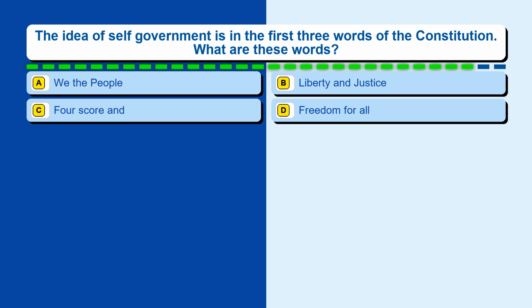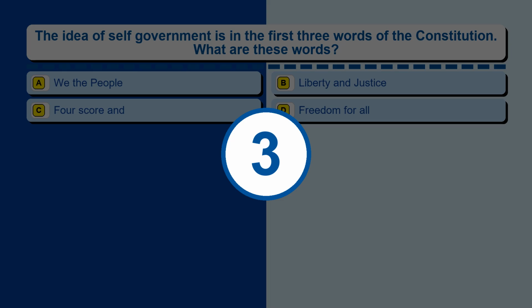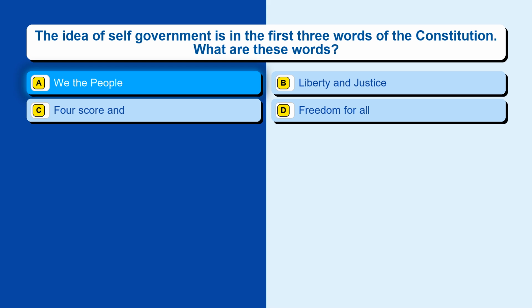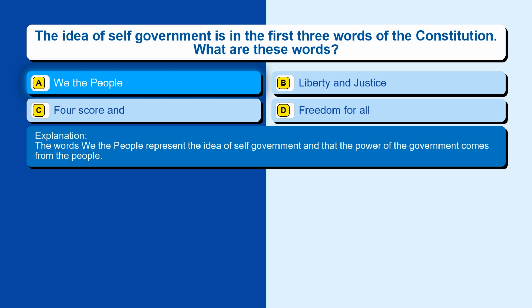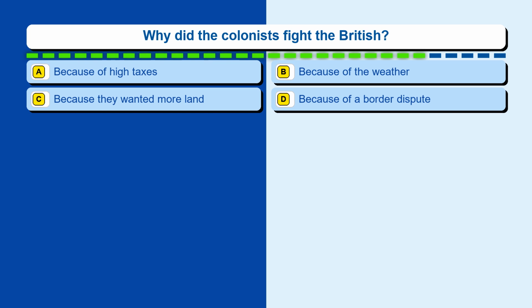Question 36. The idea of self-government is in the first three words of the Constitution. What are these words? Option A, we the people. Option B, liberty and justice. Option C, foursquare and. Option D, a freedom for all. The correct answer is option A, we the people. The words we the people represent the idea of self-government and that the power of the government comes from the people.